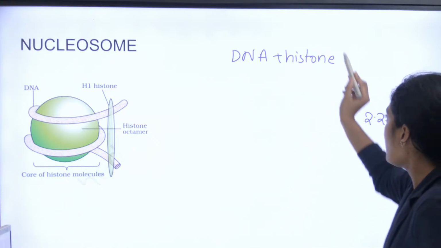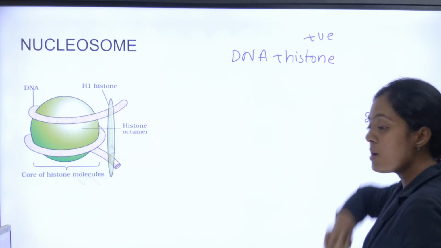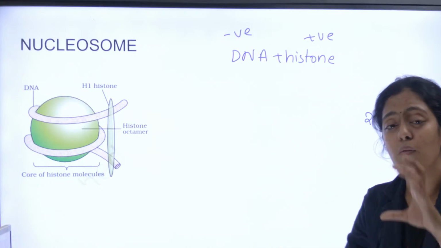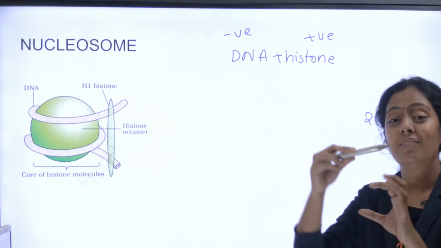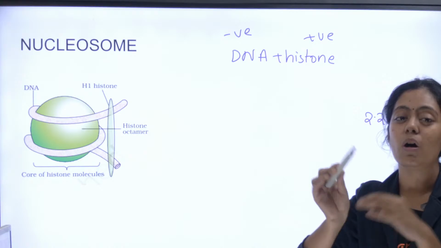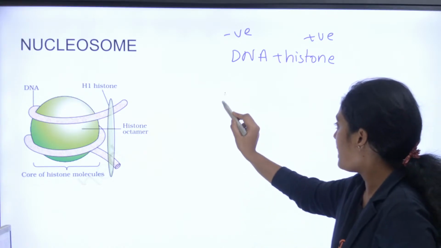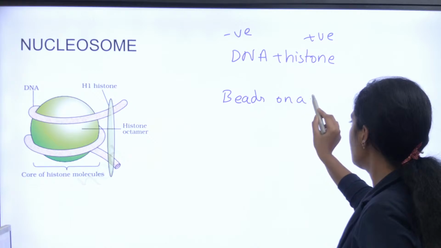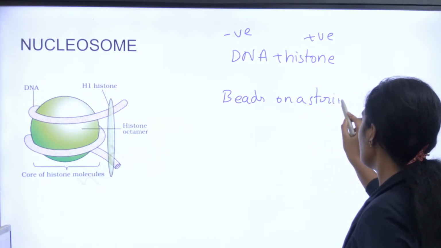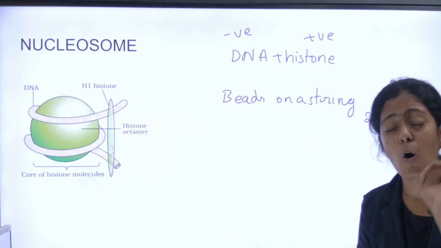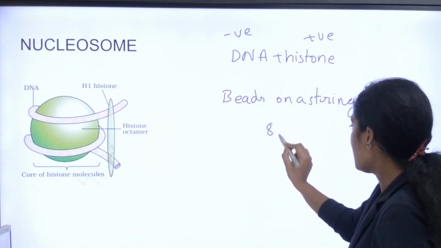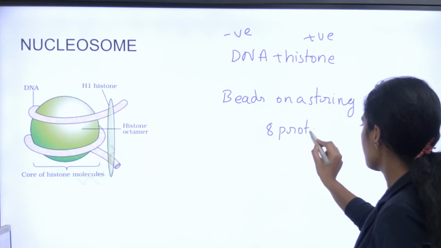Very good. So histone வந்து எப்படிப்பட்ட protein? Positive. DNA வந்து என்ன charge? Negative. Okay. So the histone will form an octamer and you will have the DNA that is surrounding your octamer. இதை நம்ம beads on a string ன்னு சொல்றோம். Beads on a string. Can anyone tell me how many base pairs? Octamer na 8 proteins இருக்கு. It has 8 proteins.